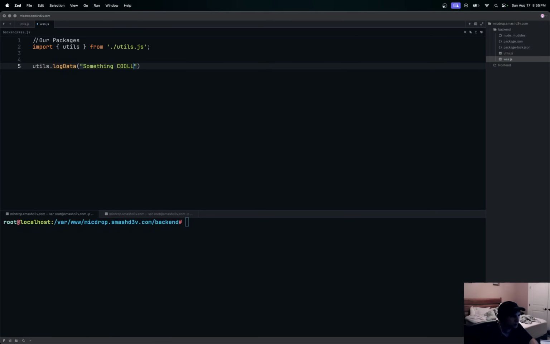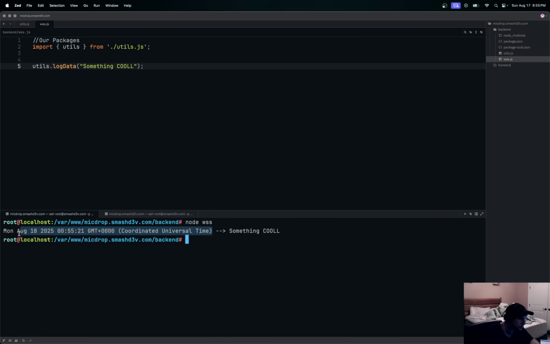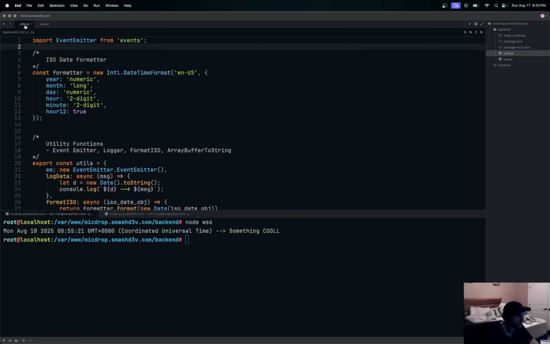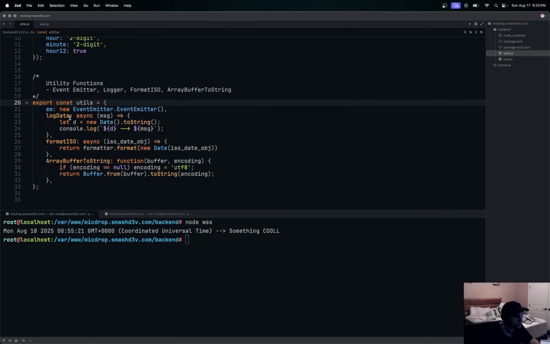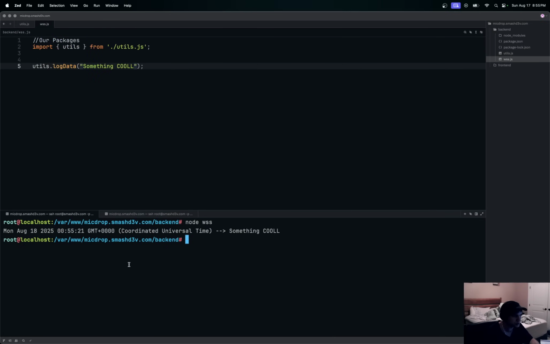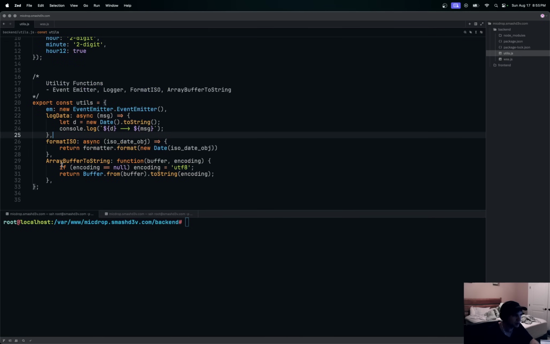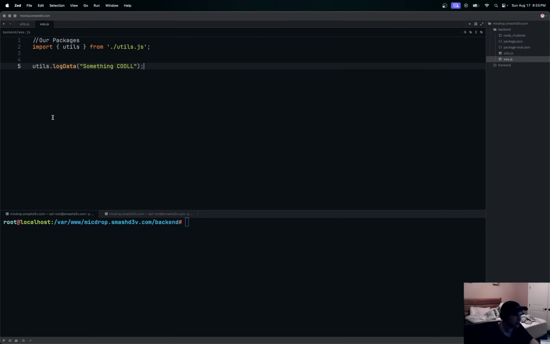Something cool. And then that'll be it. We'll just try and run our Node.js here. So there you go. Now you see this "something cool", and you get this little formatted date string right there. So that's using our utils package to log something. It's using this utils.logData with some message, and it just outputs it with a date and the message. That's all that is, and we'll probably just use it a little bit. But okay, cool. Now we know how the imported utils and their functions work. We can call any function we see in here now, or add other functions in here that we need and call them. It keeps things organized, separate from the actual WebSocket server.